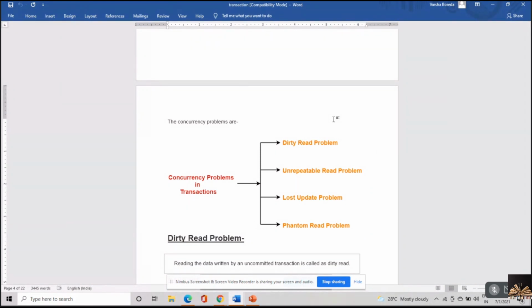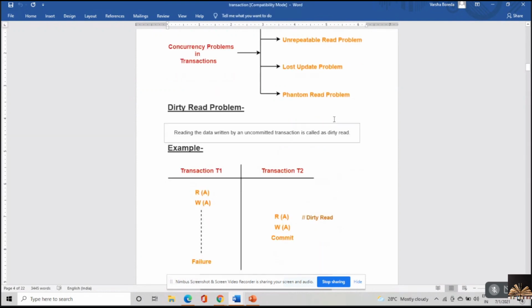Okay. The concurrency problems were whatever we have discussed: dirty read, unrepeatable read problem, lost update problem, and phantom read problem. I hope I've given you a clear view of this, along with some working examples.